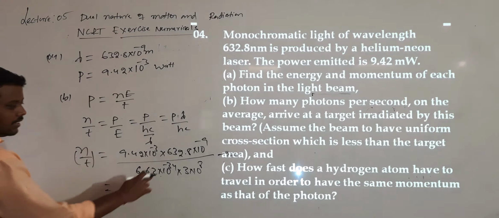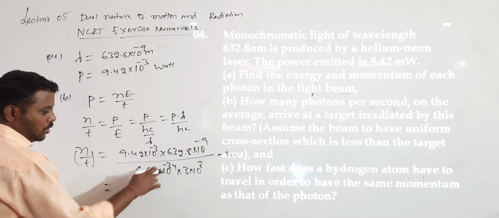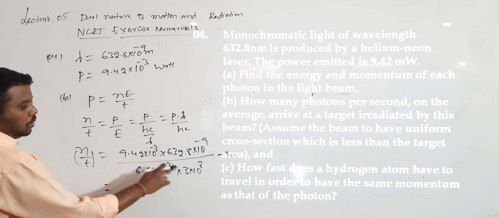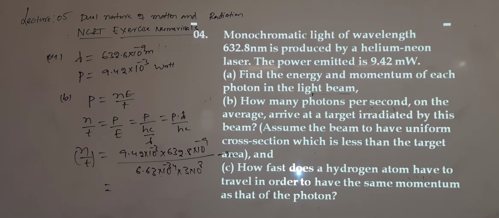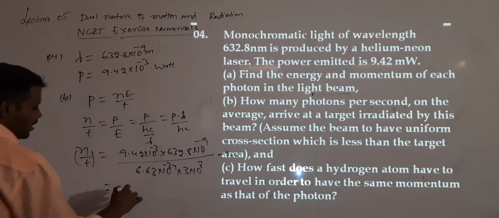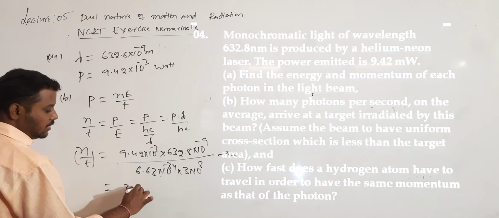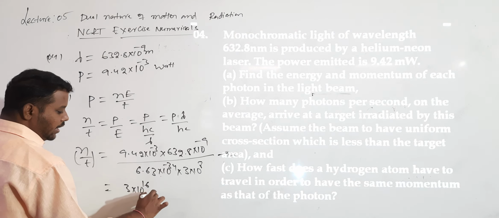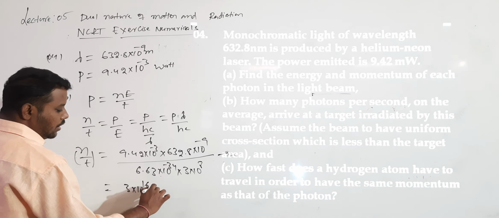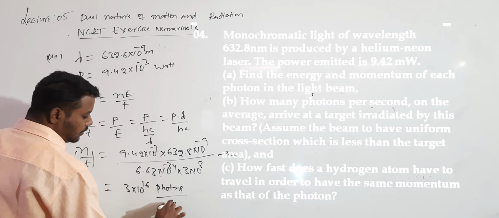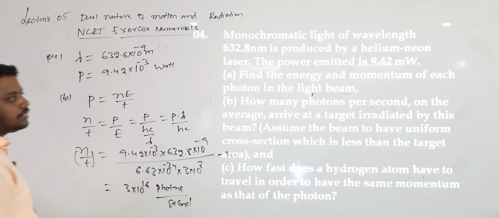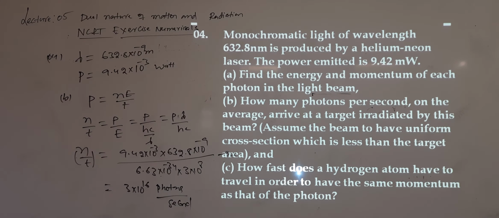Approximately you can tell the answer. 6.63 and 632 will cancel nearly, so 9.423, the answer will be very close to 3. After total simplification, the number of photons is 3 into 10 power 16 photons per second. So that is question B.